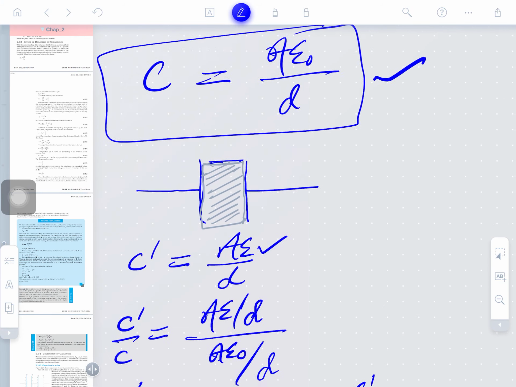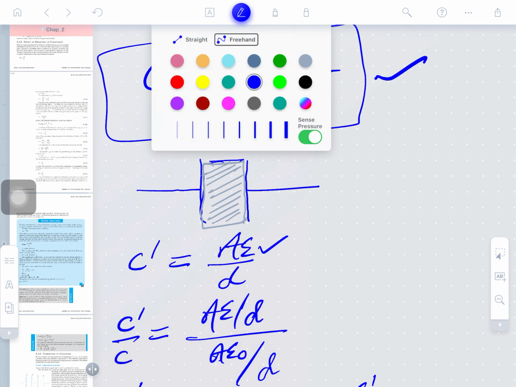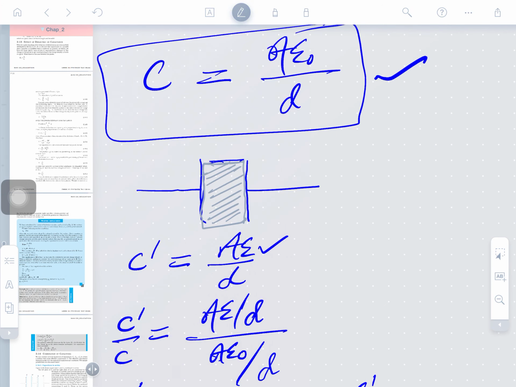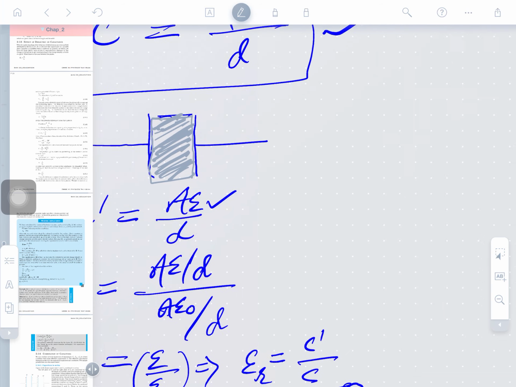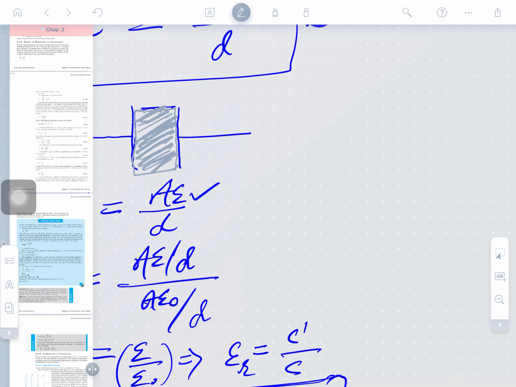You may see here on the screen, this space is filled with the dielectric material between the plates of the capacitor. How is this inserted?